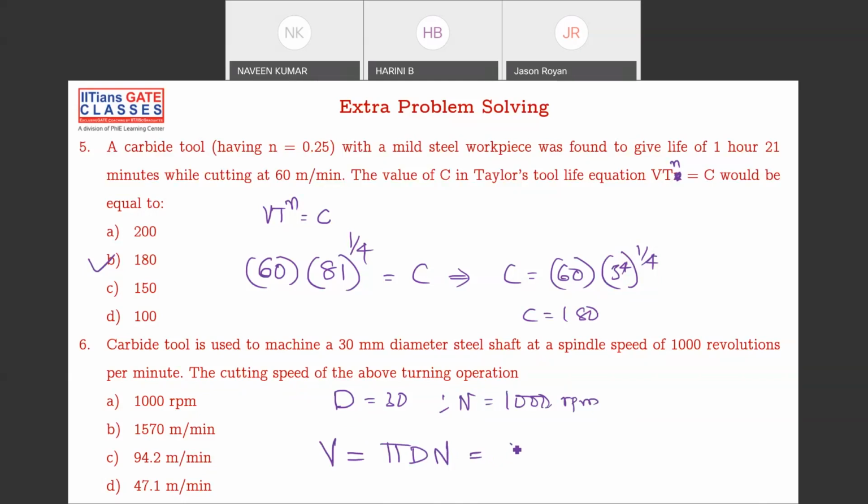Pi DN is 3.14 into 30 into 1000. And mm is given, so we have to convert that into meters. So I think here we have to multiply by 10 to the power of minus 3. What is the answer? C. Yes. Okay, good. Jason, you got that answer? Okay. Next one.